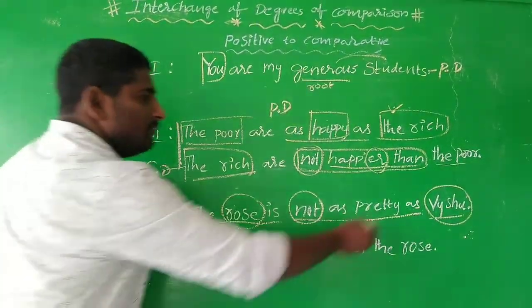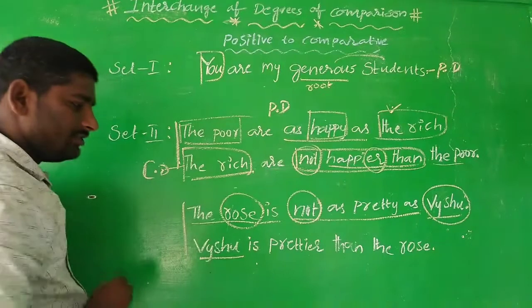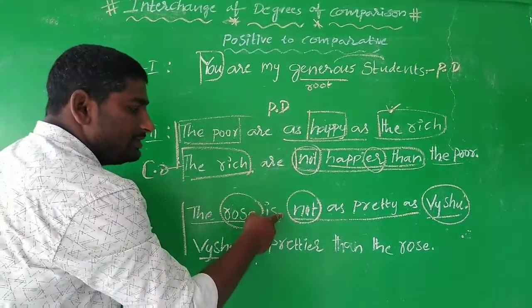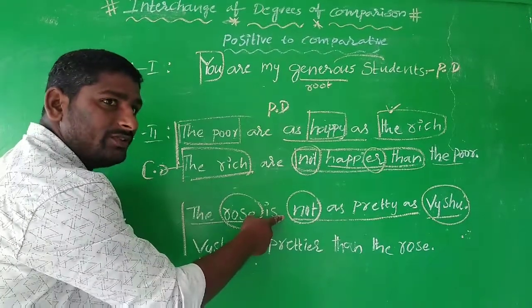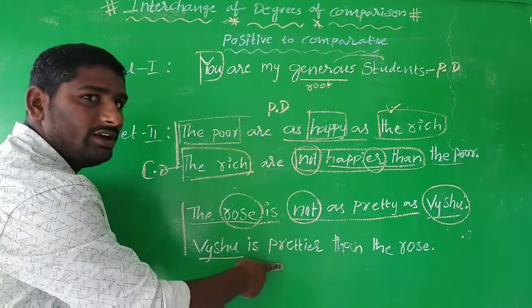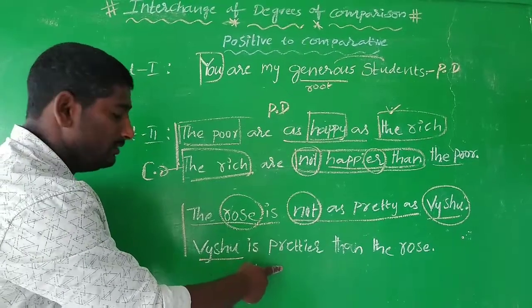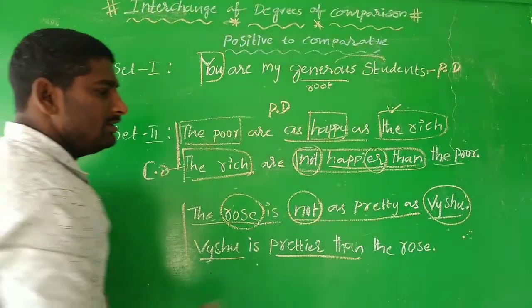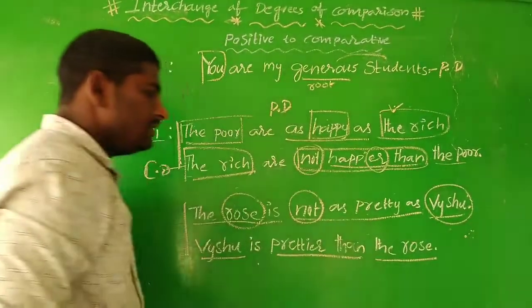The same thing: Vaishu has to come as the subject of the sentence, and the positive degree expressed in negative format has to come in comparative degree in a positive, affirmative format. So: Vaishu is prettier than the rose. This is the way.